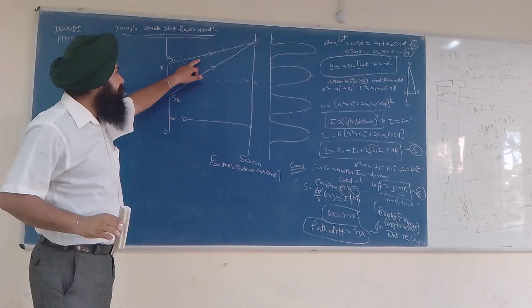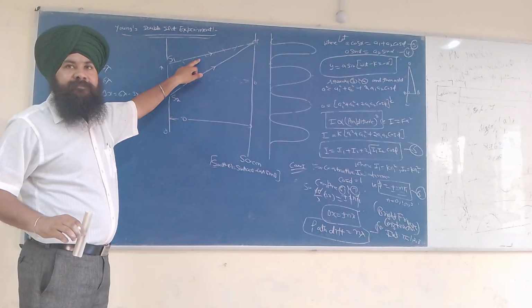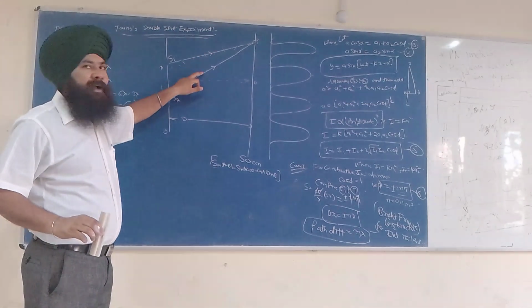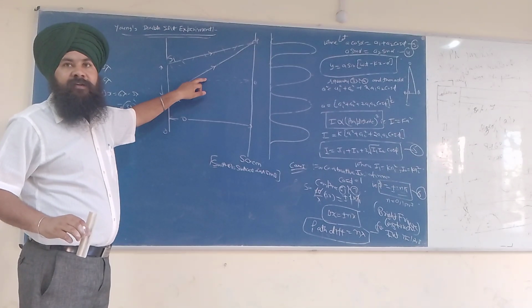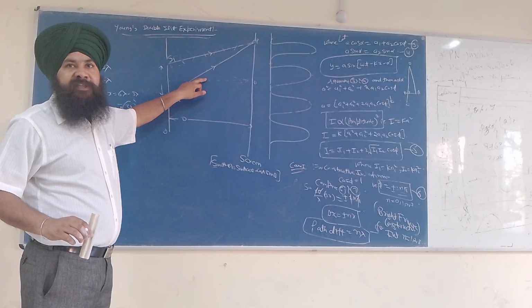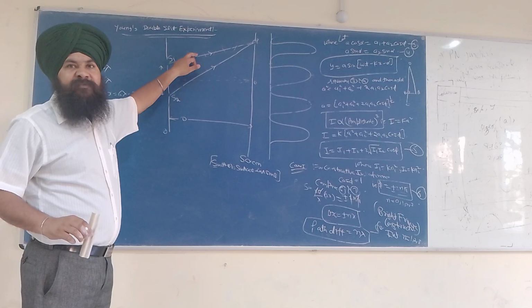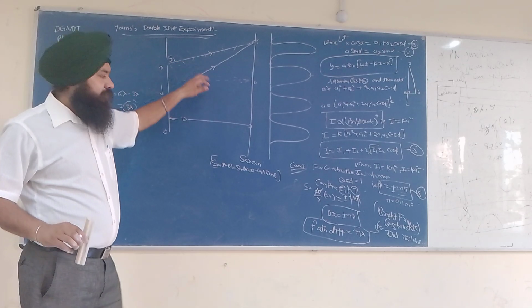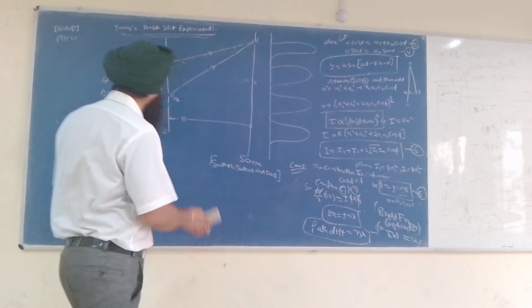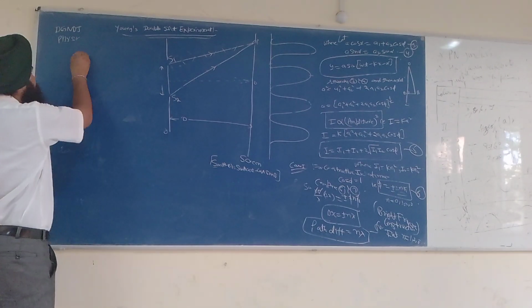Let us say this wave travels a distance of 4 lambda, and this wave travels a distance of 8 lambda. So what kind of interference would be there? 8 lambda means 4 lambda, 4 lambda. Now let us discuss the second case.